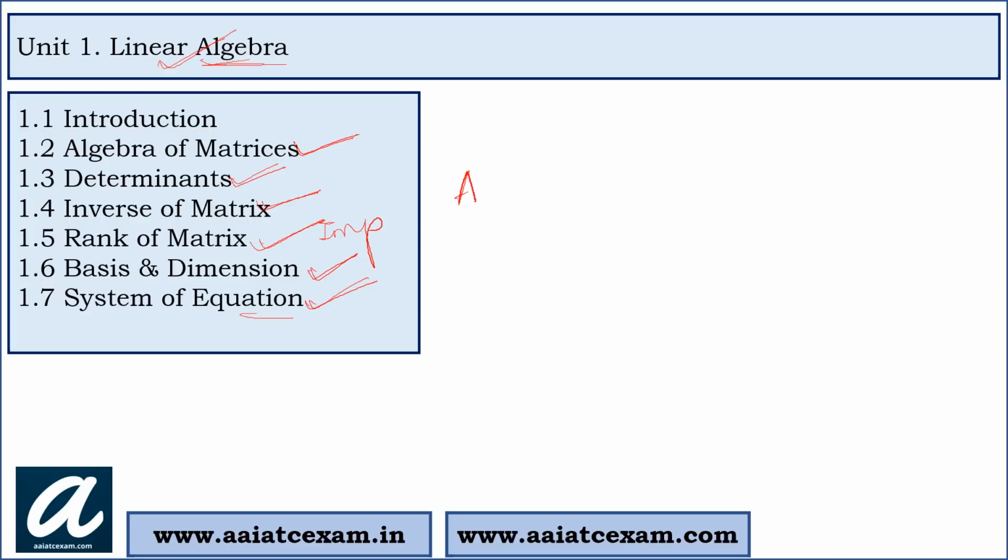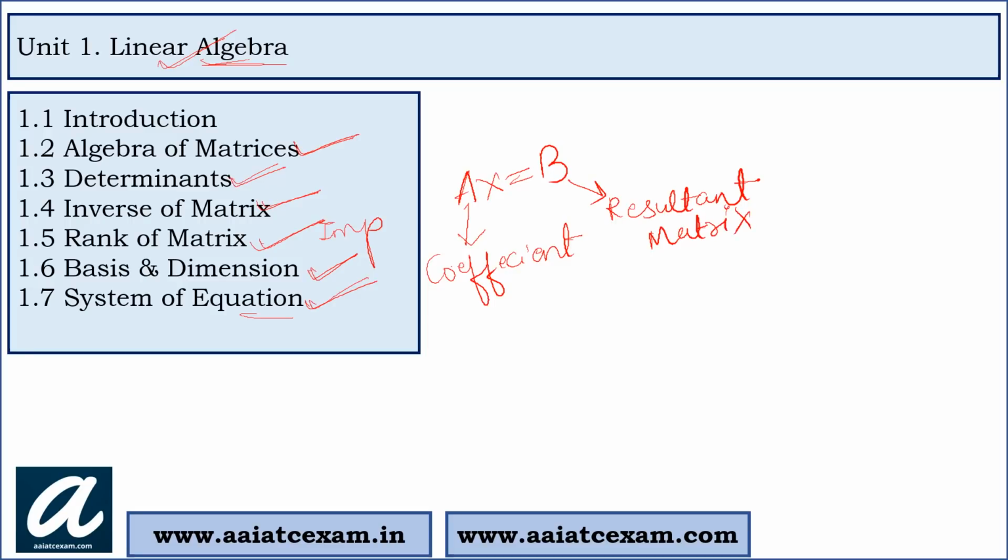So if the system is given in the form Ax = B, here A is the coefficient matrix, B is the resultant matrix and X is the unknown variable.